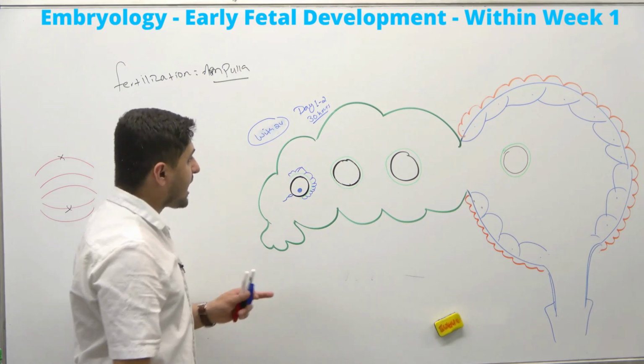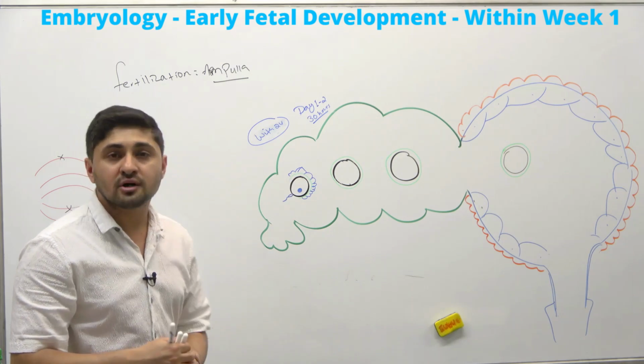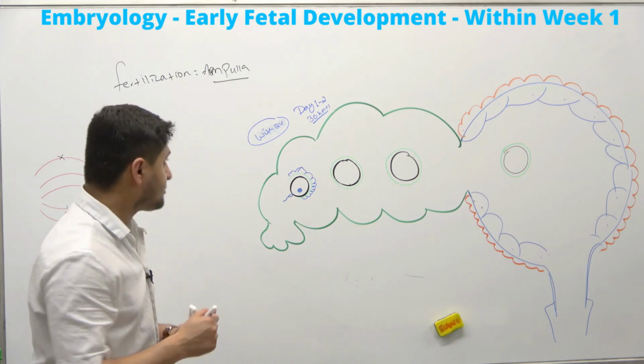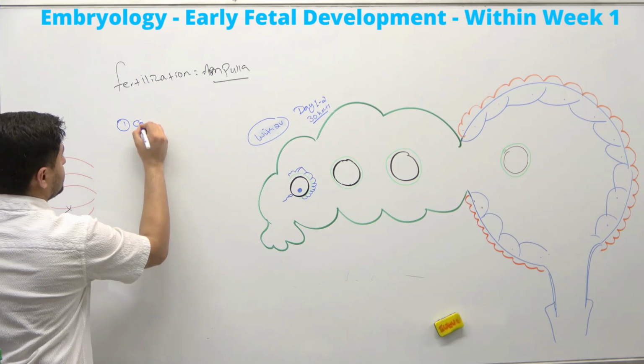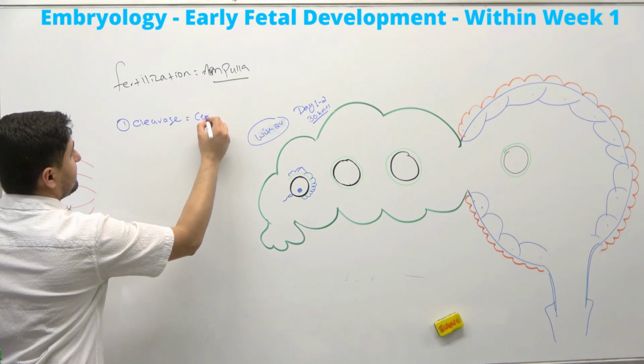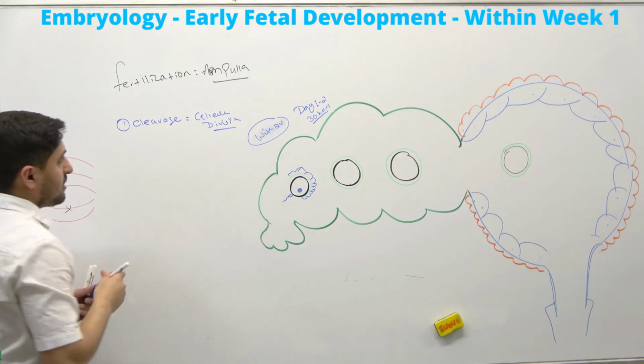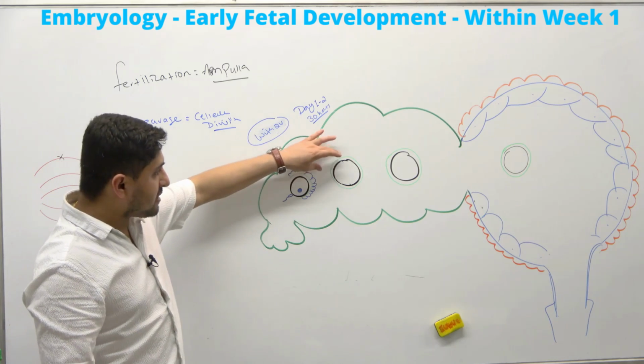In this time, these cells go through a process called cleavage, and you have to remember what cleavage means. This is very important because cleavage basically means cellular division, to put it really easily.